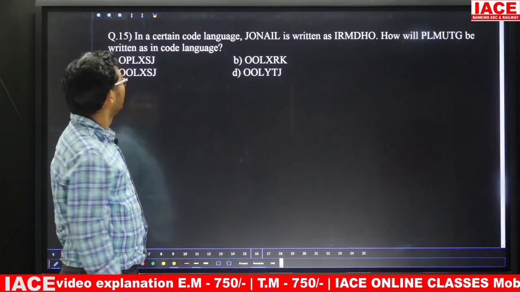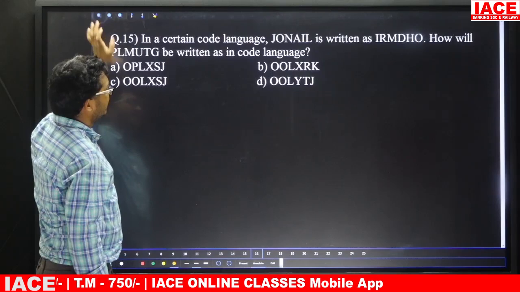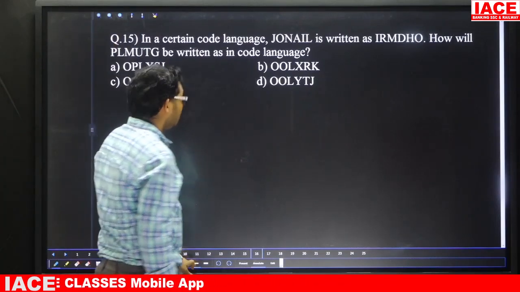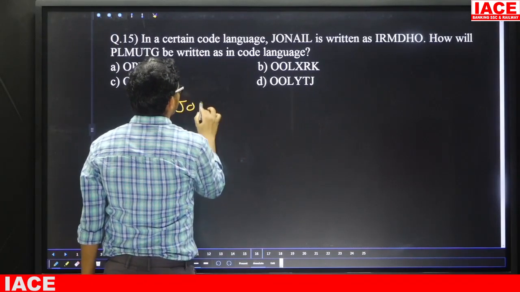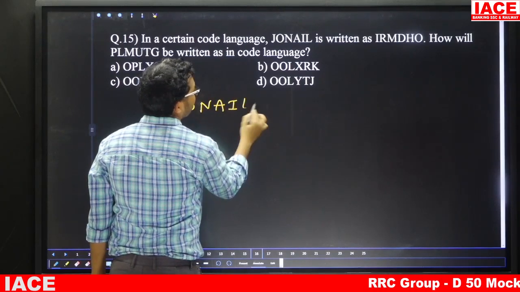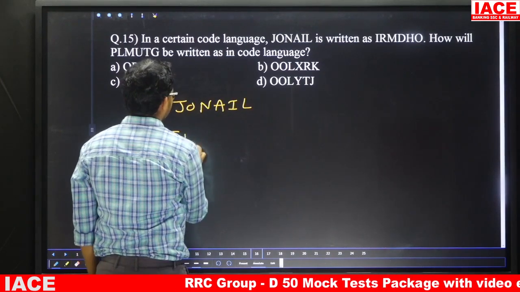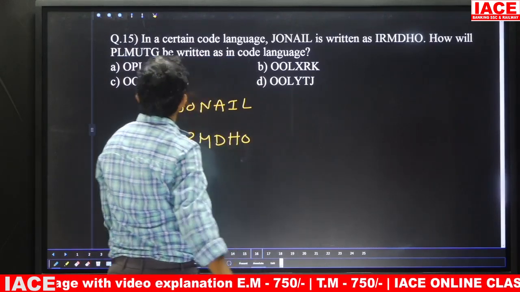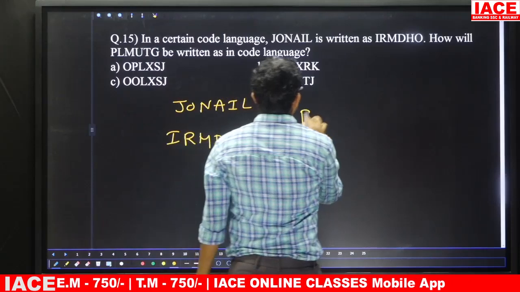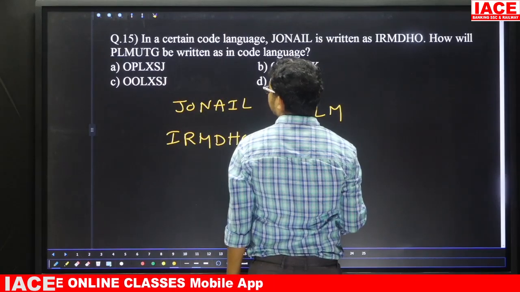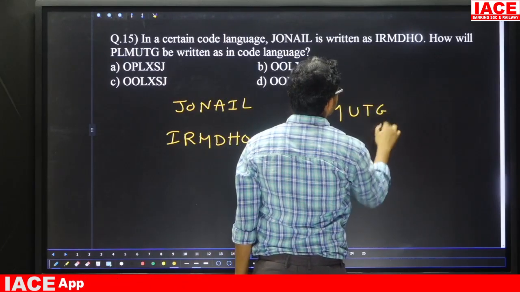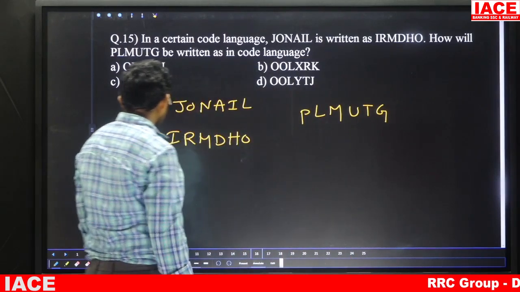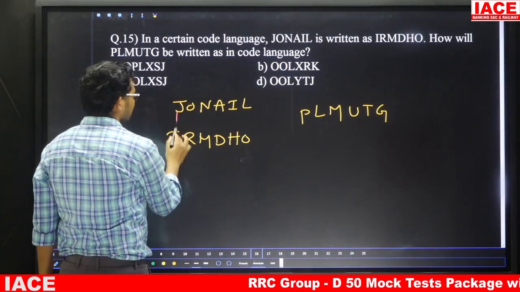Question number 15. In a certain code language, JONAIL is written as IRMDHO. Next one, PLM, next UTG, is written as? Friends, if you observe here, what is the J and I logic?